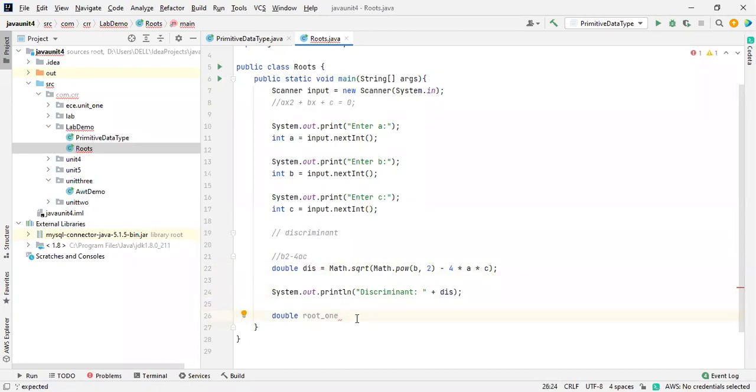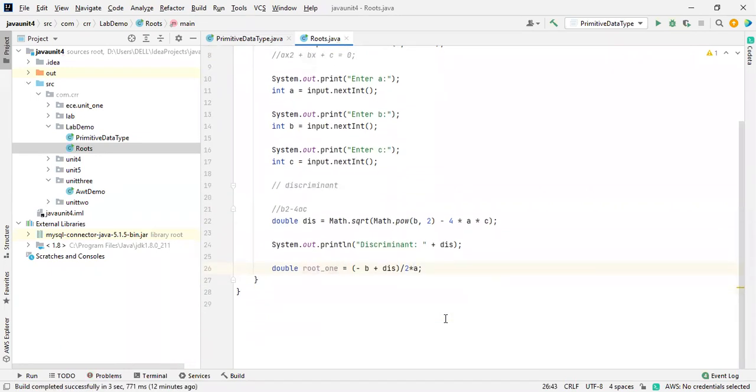Later I'm finding root 1. First root is equal to minus b plus, I'm considering the plus over here, minus b plus square root of b square minus 4ac. We already found that one, dis. Keep this inside a bracket and later divide by 2 star a. So this is the first root we found.